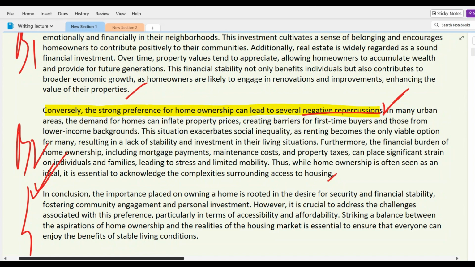Striking a balance between the aspirations of homeownership and the realities of the housing market is essential to ensure that everyone can enjoy the benefits of stable living conditions." So from here to here is just personal viewpoints. However, the first part is about summarizing the two body paragraphs. So when you make your own conclusion, you need to follow these two important steps as well.